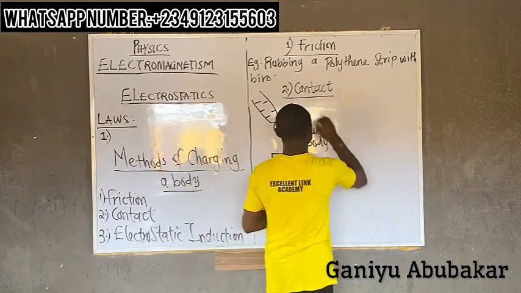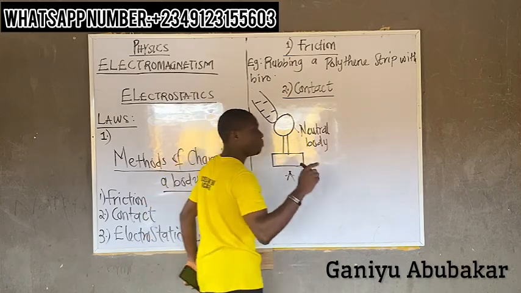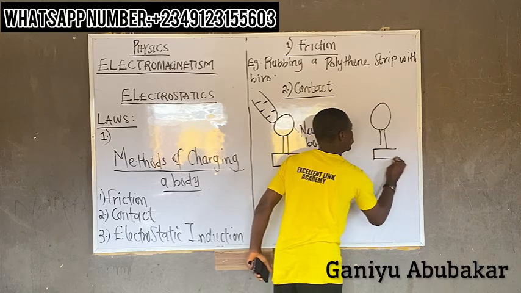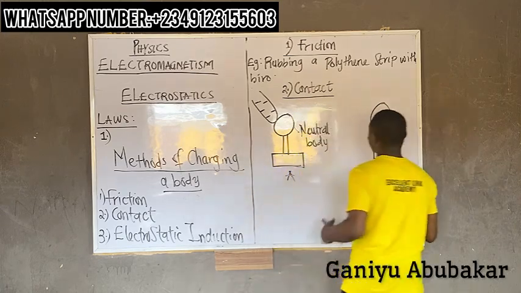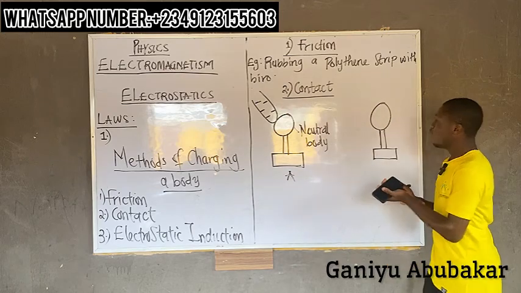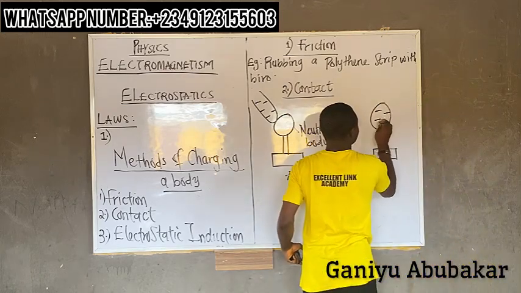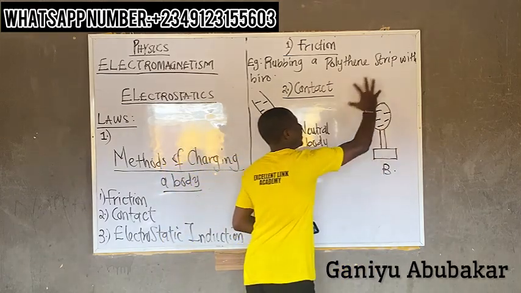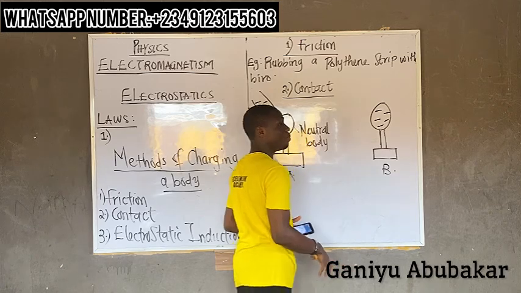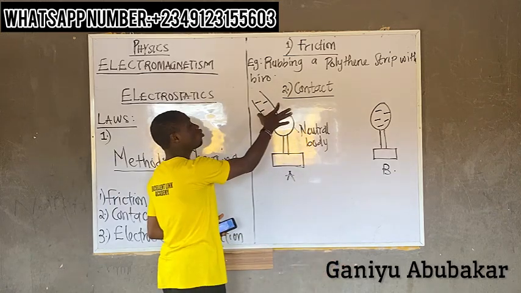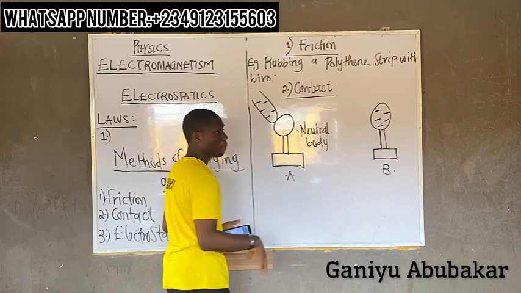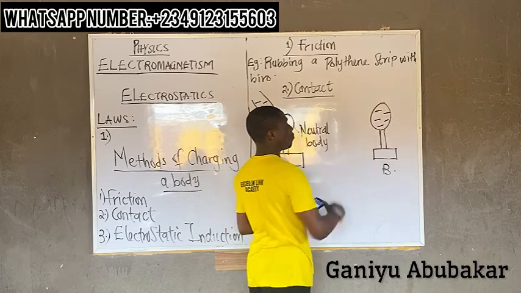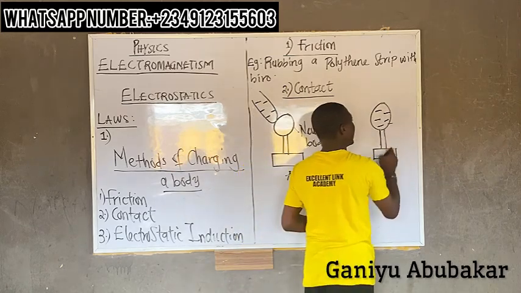So in my end product, let's say I have this diagram A. For diagram B, I'll be having something of this nature, such that the negative charge rod is taken off. What will be left here? Of course, I'll be having a negative charge. So this body now becomes a negatively charged body. Why? Because I placed a negative charge rod close to a neutral body. So the negativity will be transmitted into the neutral body, such that I'll be having something of this nature. So this becomes now a negatively charged body.